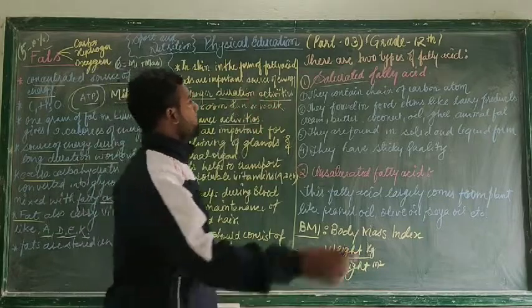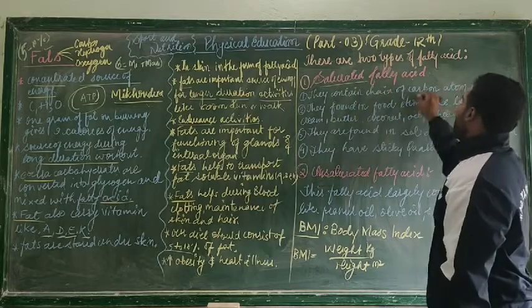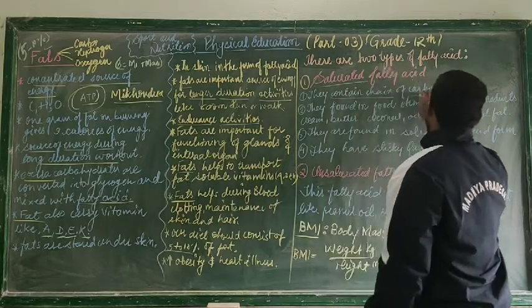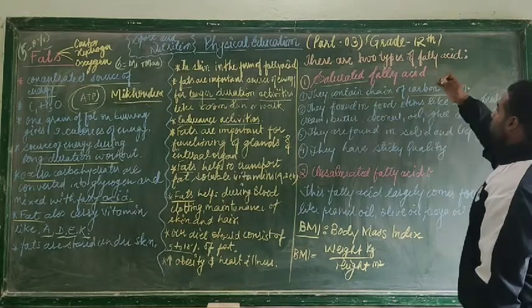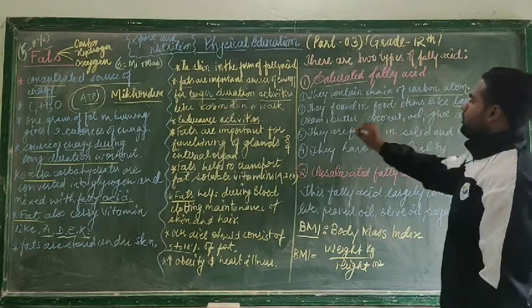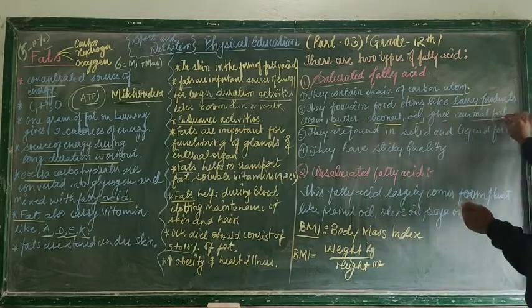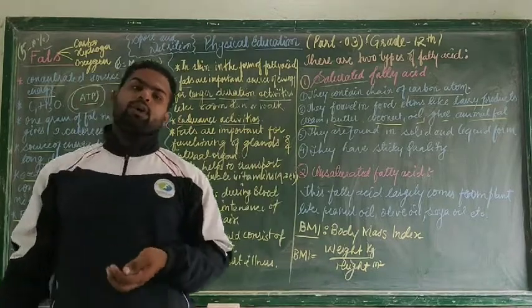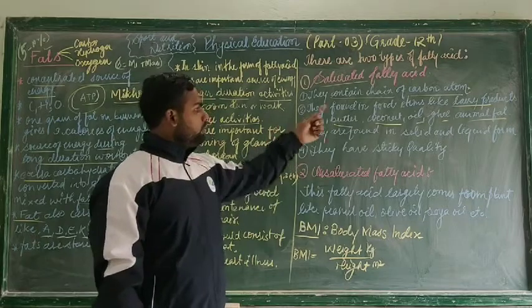So saturated fatty acids contain chains of carbon atoms. They are found in dairy products, cream, butter, coconut oil, ghee, animal fat, etc. If there is a question asking which among the following is not a part of saturated fatty acid, you can take any other option.